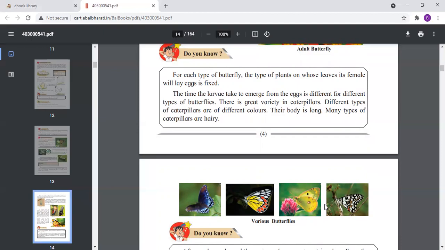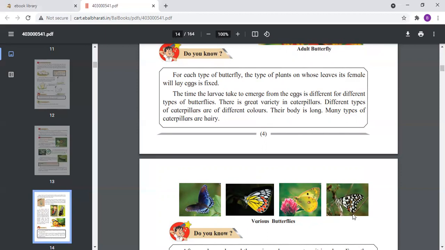Some caterpillars are very hairy, and different types of caterpillars are of different colors. How is it possible? Due to the different types of leaves and trees. The butterflies lay eggs on different types of leaves and trees, and that's why the caterpillars are also of different colors, their bodies are long, and many types of caterpillars are hairy, and that's why we see these different colors of butterflies.